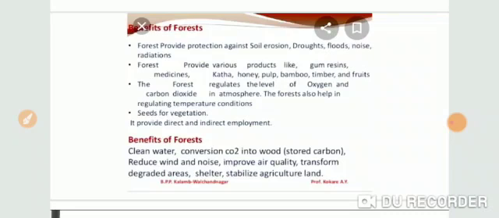Forests control the floods and provide a habitat. Habitat means the living place for a variety of plants, animals and insects. And in forests, some medicinal plants and fruit plants are also present, through which we get different types of fruits and different types of medicines.